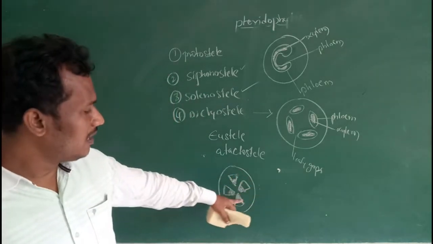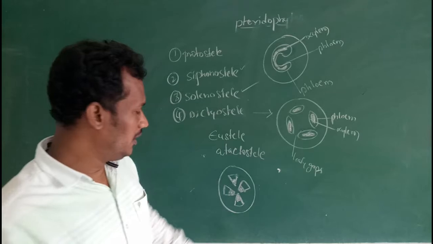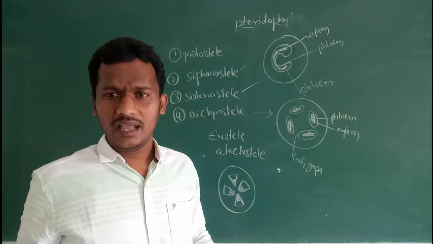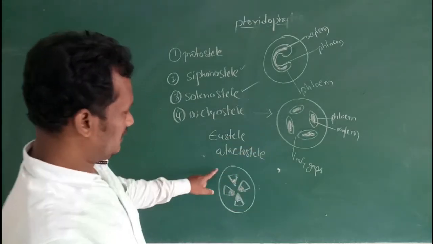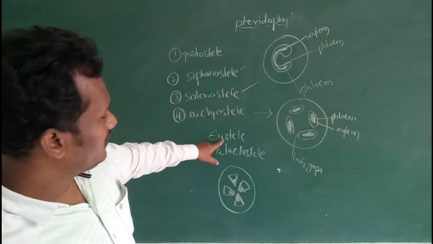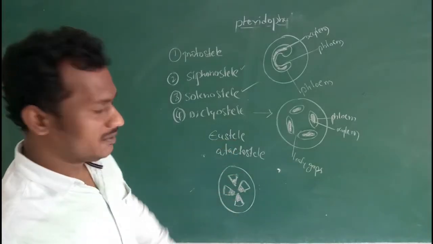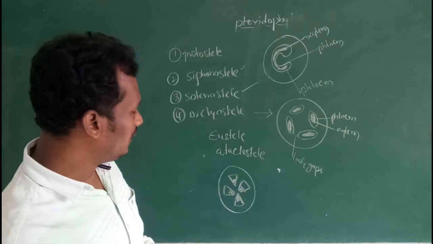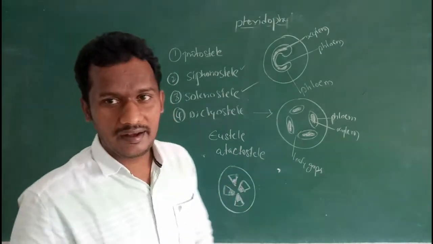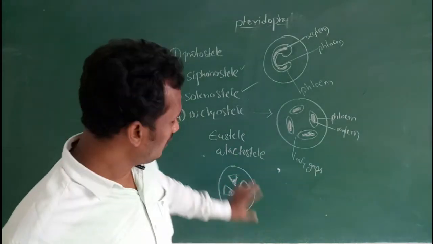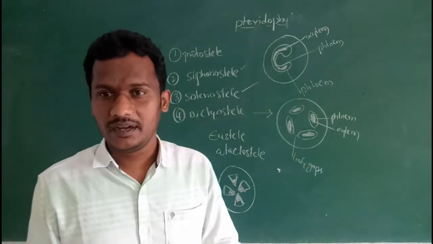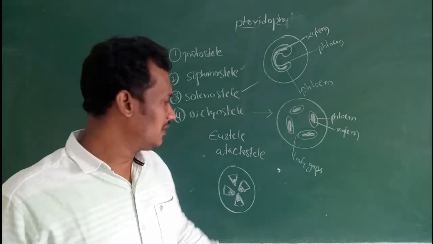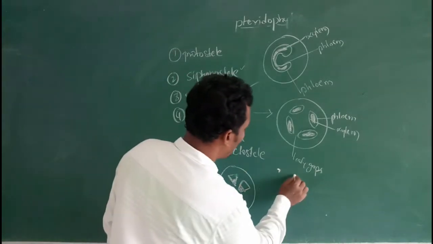So vascular bundles are arranged parallel to each other. These vascular bundles are separated by medullary rays. This type of vascular stele is known as a eustele. This is majorly present in dicots and gymnosperms. Examples: gymnosperms and dicots.